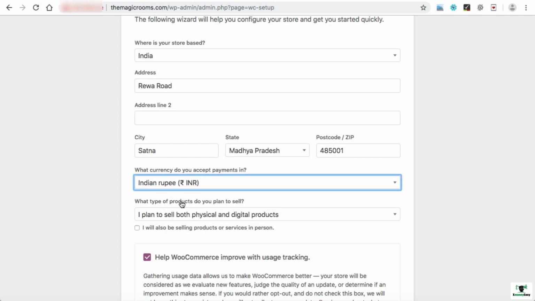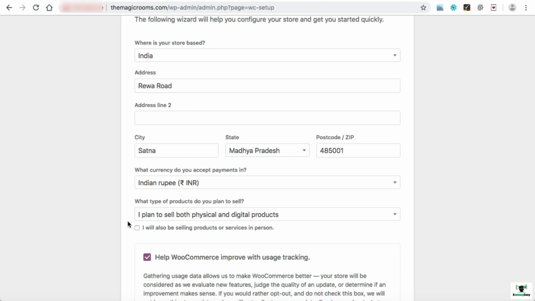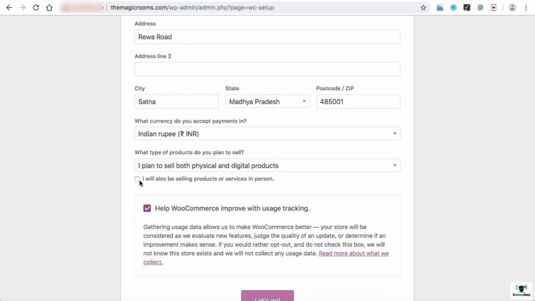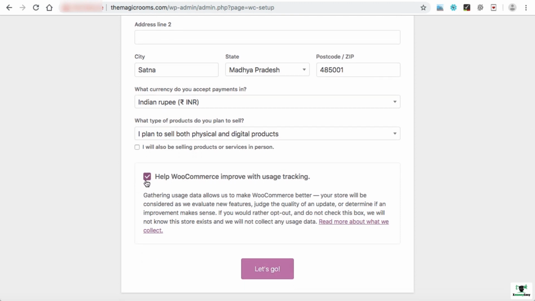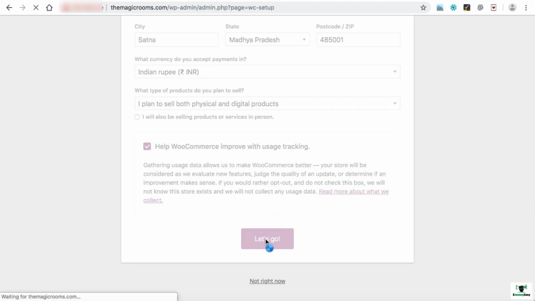And what type of products do you want to sell? I plan to sell both physical and digital products. It's totally up to you whether you want to select this option, this individual one, or both. So just leave it on both. This is a good idea. Then the checkbox, I will also be selling products or services in person. Just leave it as it is. Keep this box checked and then let's go.